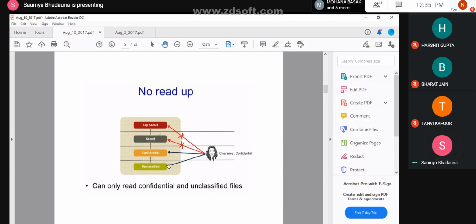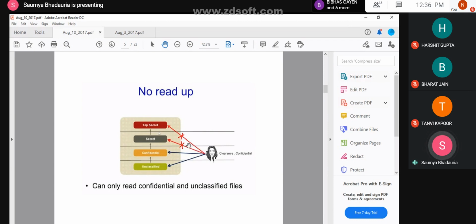Now, the problem is, what if this particular user wants to read the files which are at the higher level? Obviously, he will not be allowed to. The reason is that the file at that level will have some information that is open only to them.